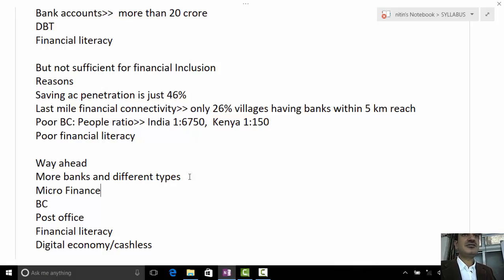Regular posting services have lost relevance because of modern means of communication. So that existing infrastructure could be used to reach the people and give them last mile financial connectivity. And then promote a digital cashless economy, mobile banking and all these things. So this is a way you can further penetrate financial inclusion.